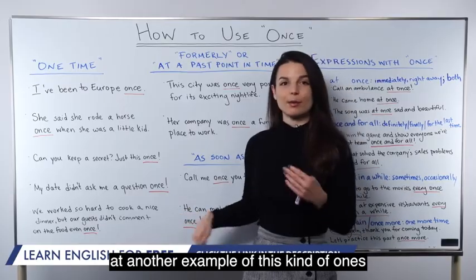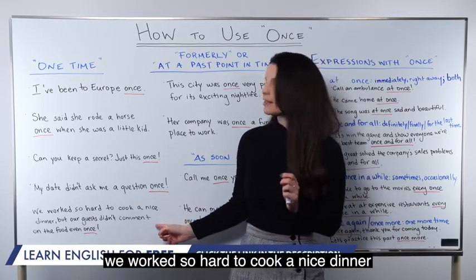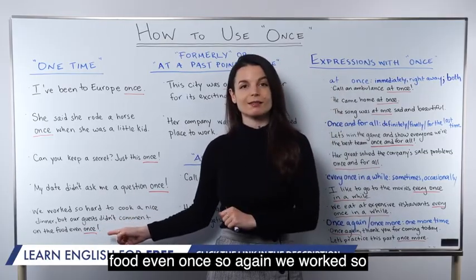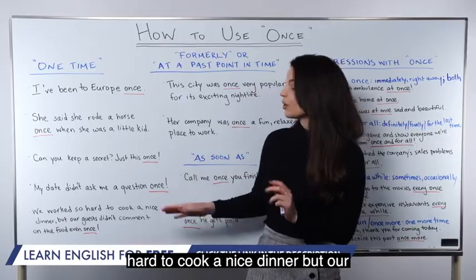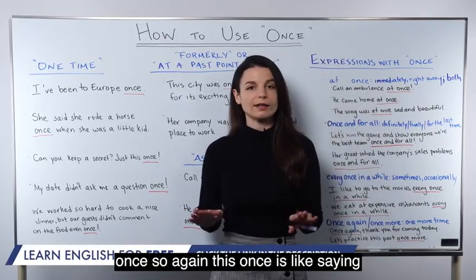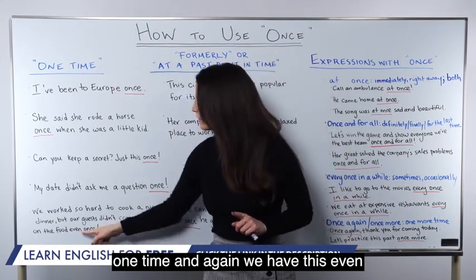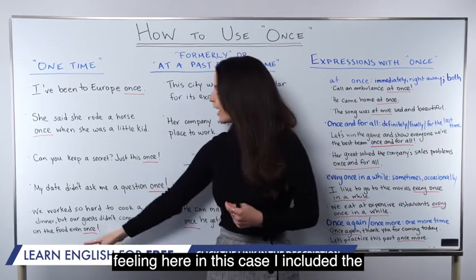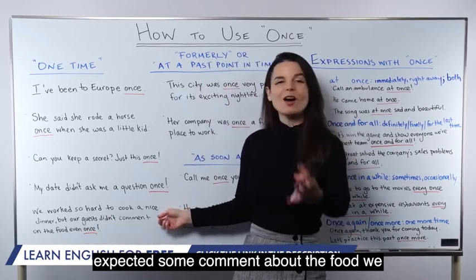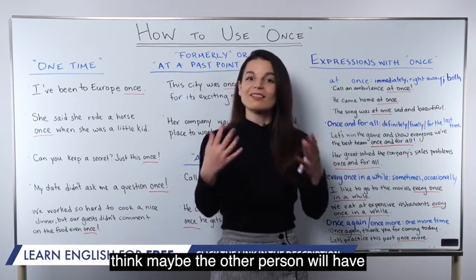Let's look at another example of this kind of once. We worked so hard to cook a nice dinner, but our guests didn't comment on the food even once. So again, this once is like saying one time, and again, we have this even feeling here. In this case, I included the word even. So again, we're emphasizing we expected some comment about the food. We worked really hard to cook it, so you think maybe the other person will have some comment about it.